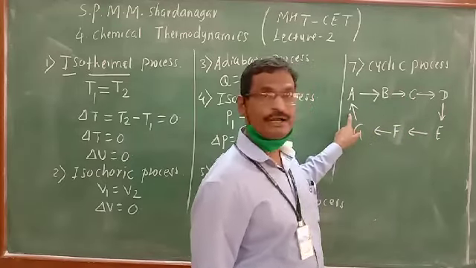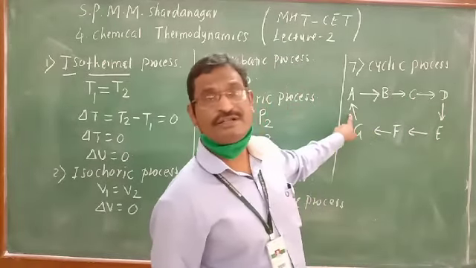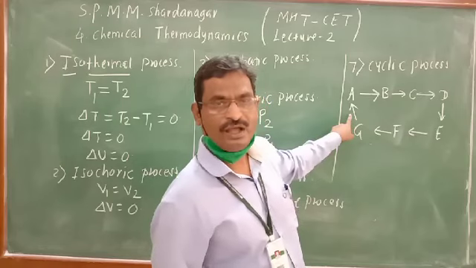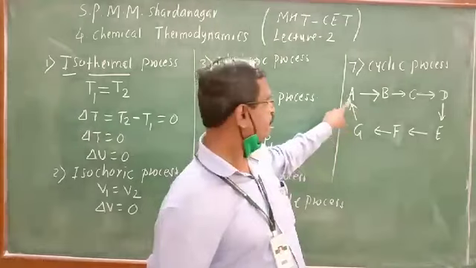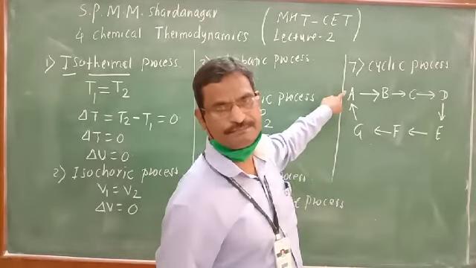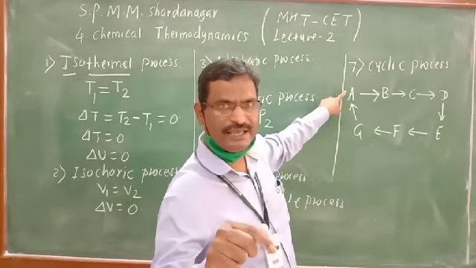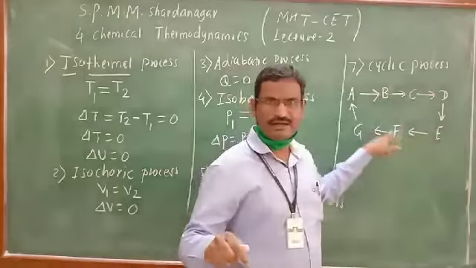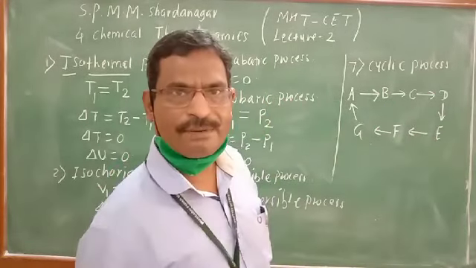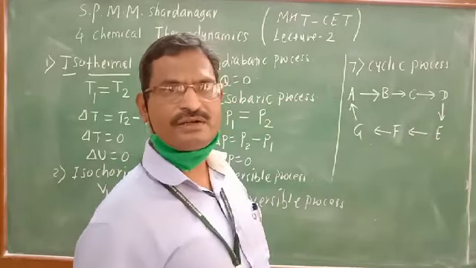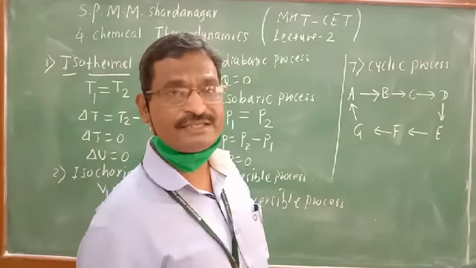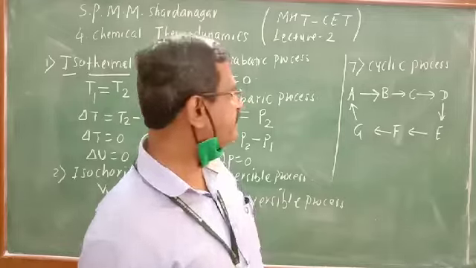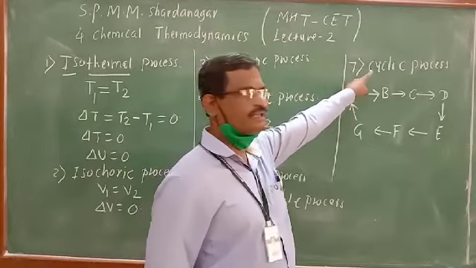5, 6, 7, in all 7 changes we have done, and at the end we will get the original state of system. We have started with A, many changes are done, and at the end of operation original state of the system is restored. Original state of system is reobtained, restored, is known as a cyclic process.